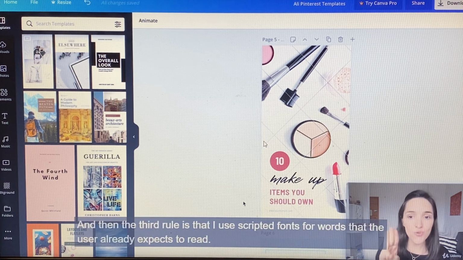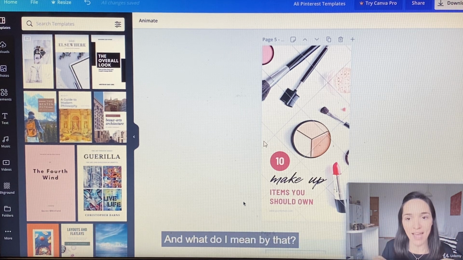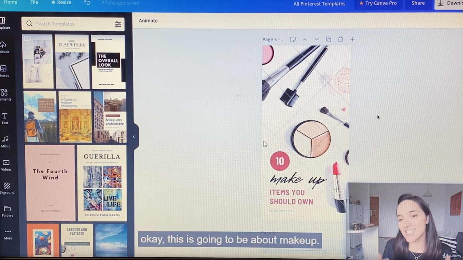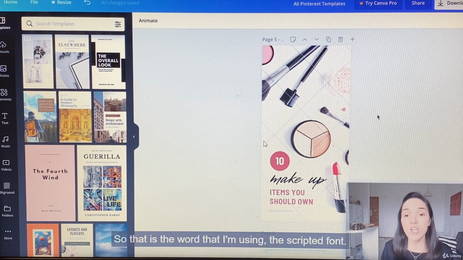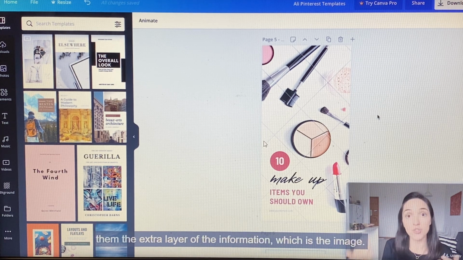And then the third rule is that I use scripted fonts for words that the user already expects to read. And what do I mean by that? If you look at this image, you immediately see makeup products. So the user automatically knows, okay, this is going to be about makeup. I see lipstick, I see foundation or eyeshadow. So that is the word that I'm using the scripted font for. It's giving them the extra help to understand that harder to read font, which is makeup, by giving them the extra layer of information, which is the image.